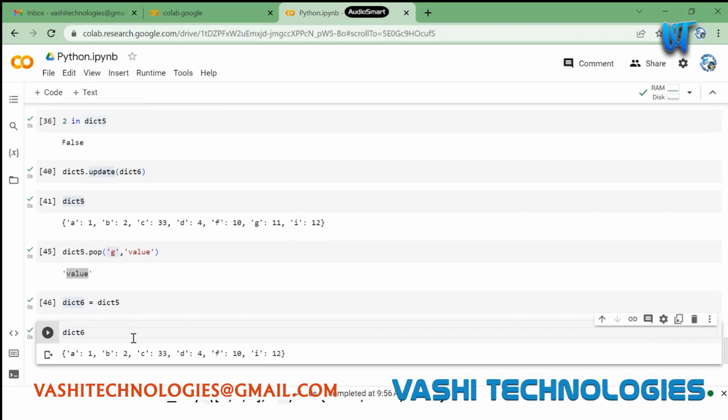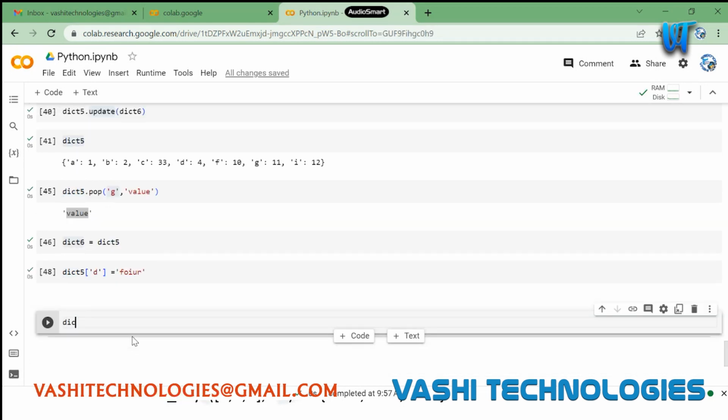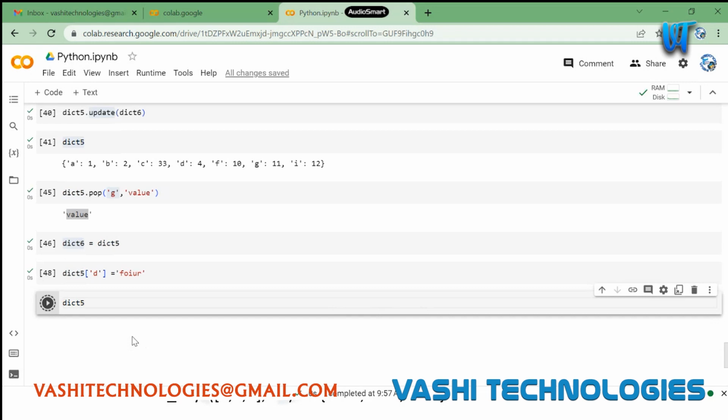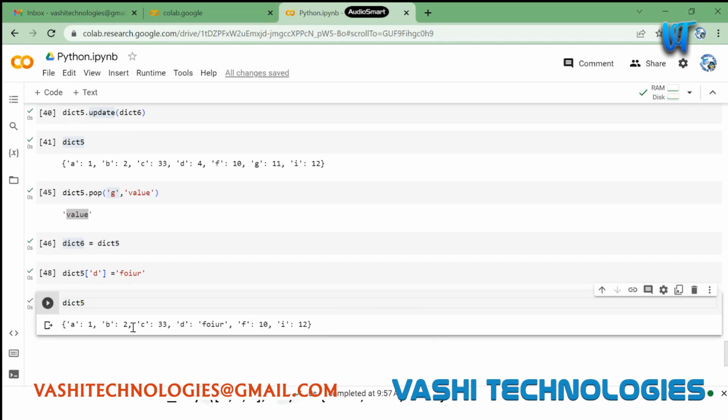Whatever changes we make in dict5 will be reflected here. If I change dict5 of d and make it 4, you can say I have updated dict5. Now if you try to access dict6, same thing, this will be reflected here as well, okay?